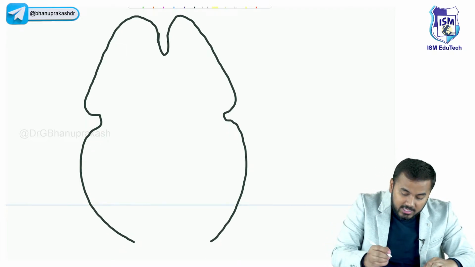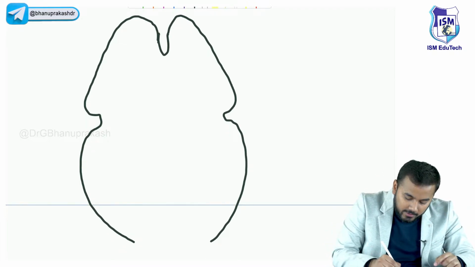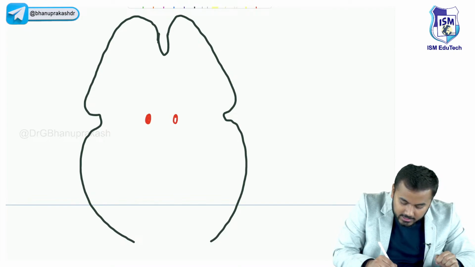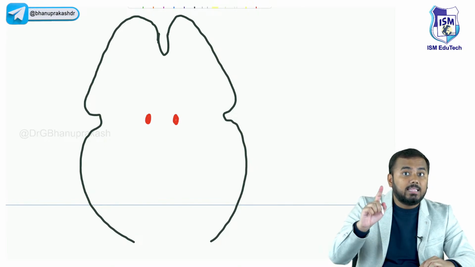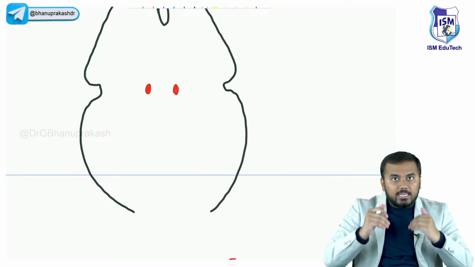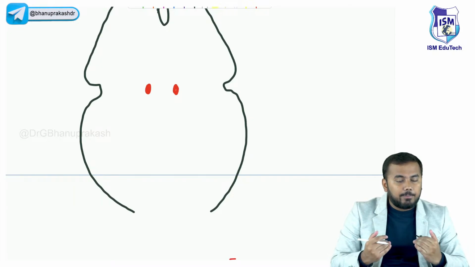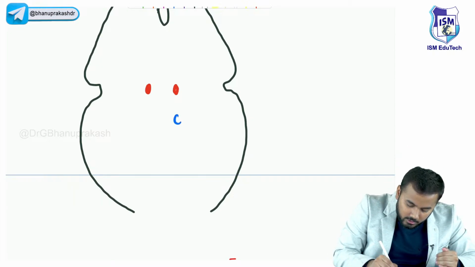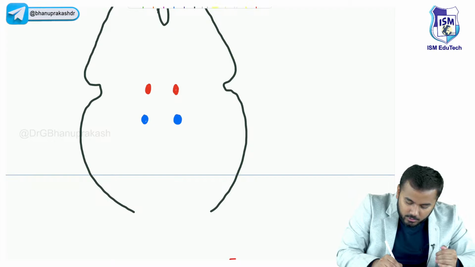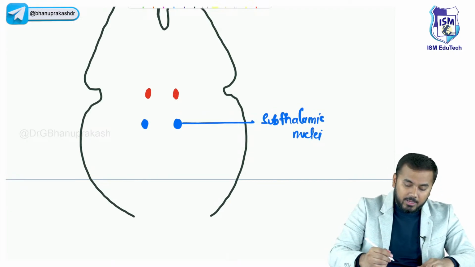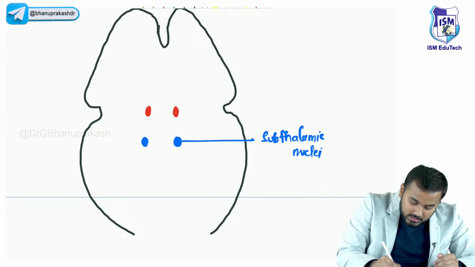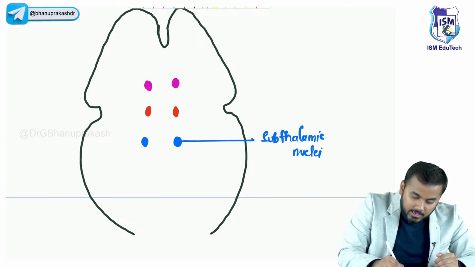Within this cerebral cortex, this point in the center, the red color thing I'm drawing, is called the thalamus. Below the thalamus, the nuclei are called subthalamic nuclei. After the subthalamic nuclei, above this we have two important structures.